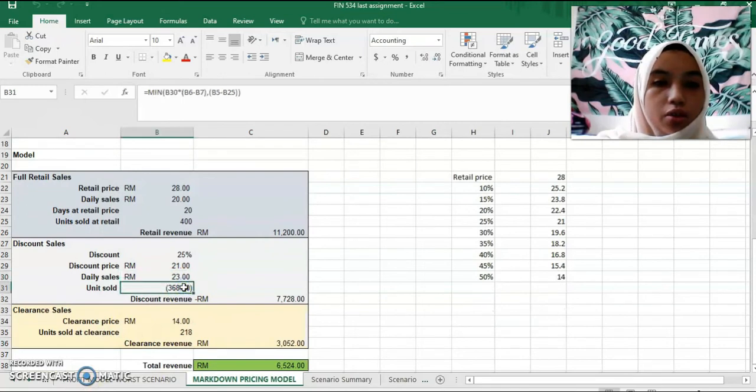Next is the new unit sold. The unit sold is the minimum between the daily sales.